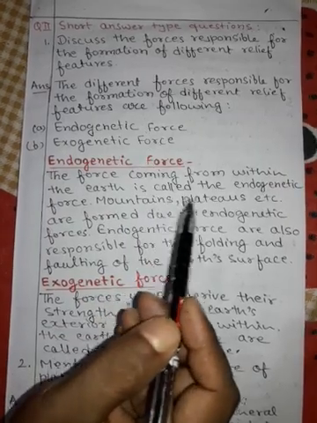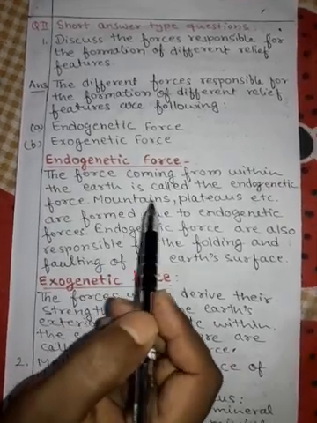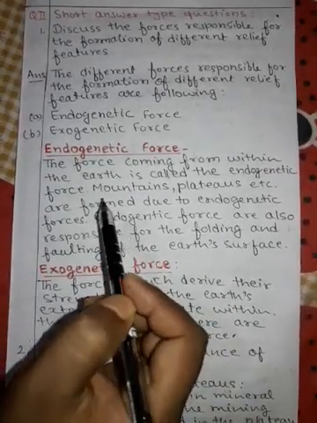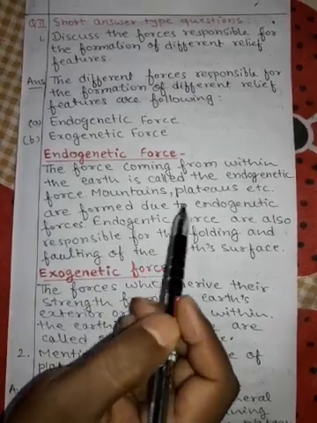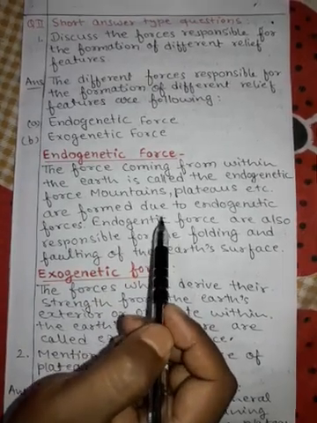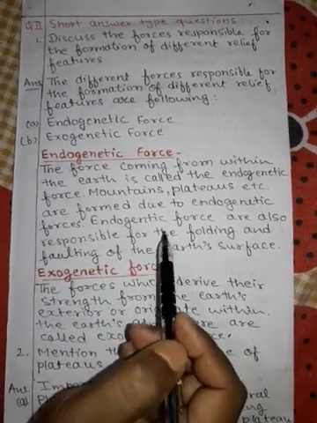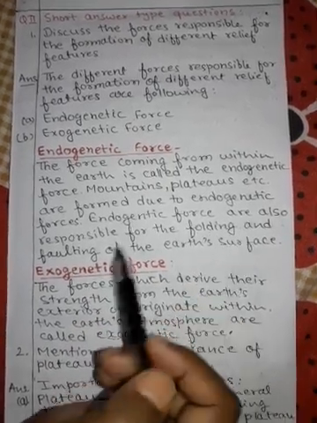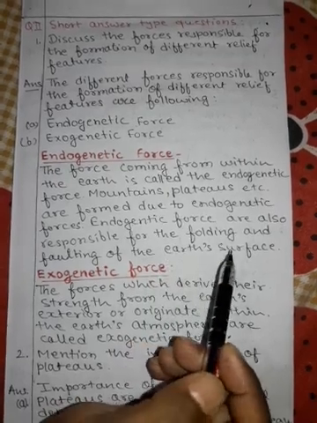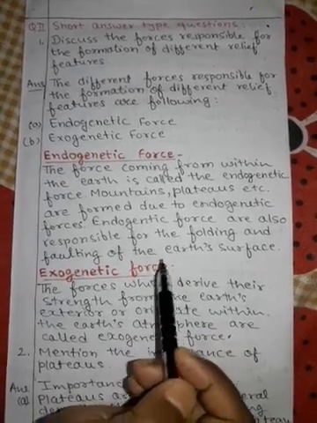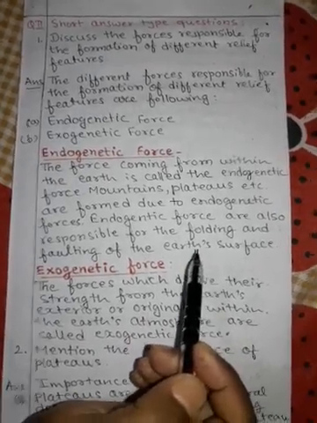The force coming from within the earth is called the endogenetic force. Mountains, plateaus, etc. are formed due to endogenetic forces. Endogenetic force are also responsible for the folding and faulting of the earth's surface.